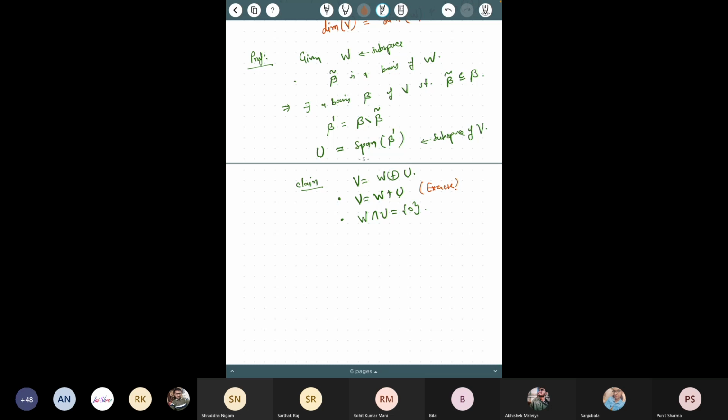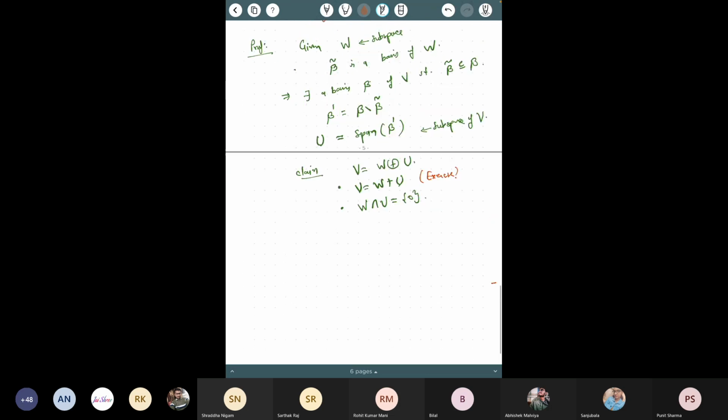To show the second thing, that W intersection U is 0, let's do it in this way. Clearly, again, these are two sets. Since W is a subspace and U is a subspace, you can verify that their intersection is again a subspace. The zero set is also a subspace, so 0 is always contained in this intersection. So one side containment is straightforward: 0 is always contained in W intersection U, because both of them are subspaces, so the zero vector would be there.